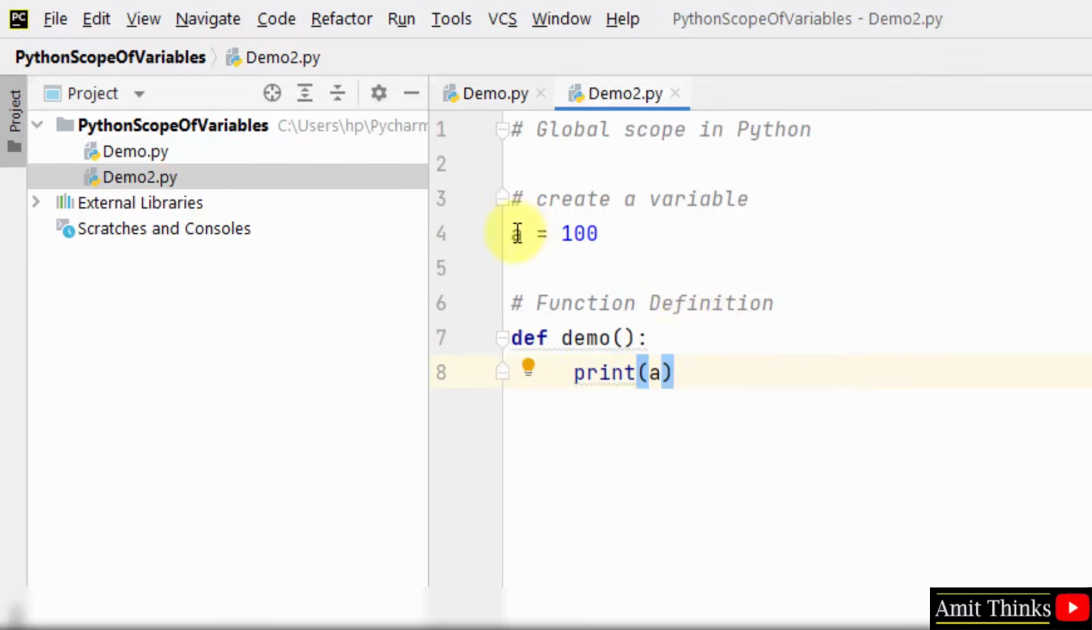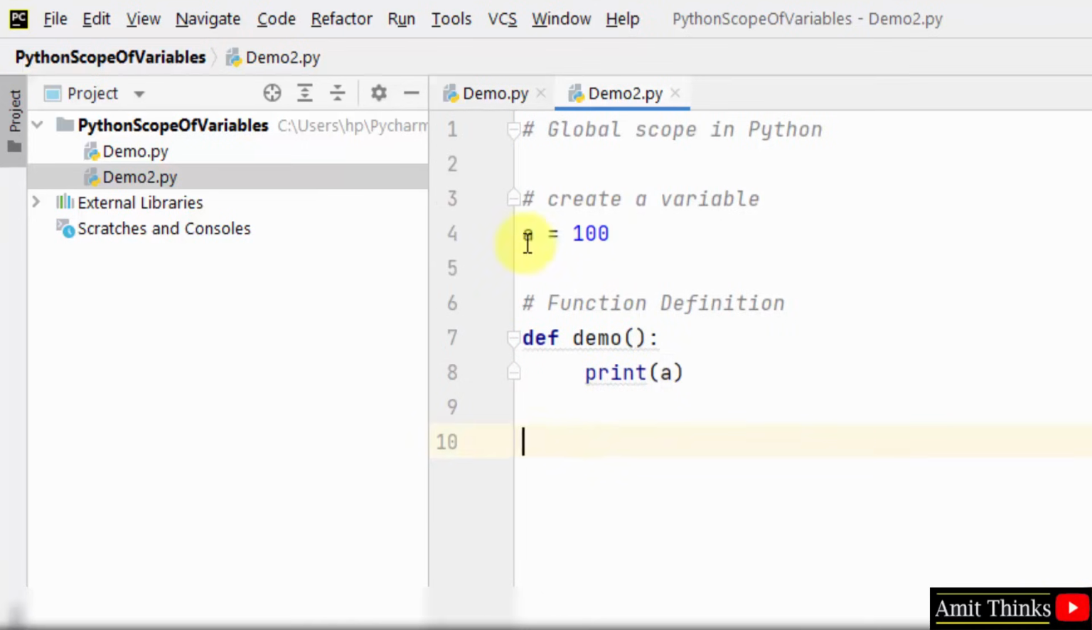Here we have created a variable and added the value 100 to it. With that we have created a function, and we have printed this variable inside the function. But we are focusing on global scope, so I can print this value anywhere because I have declared it outside the function. That is global scope.